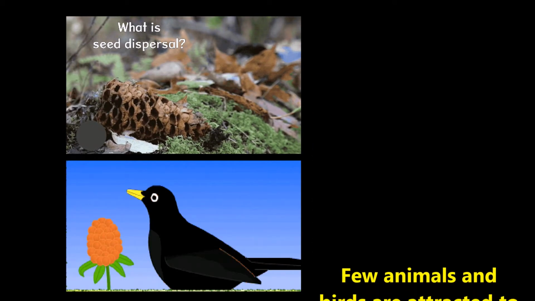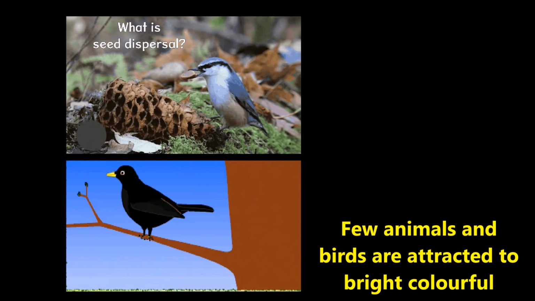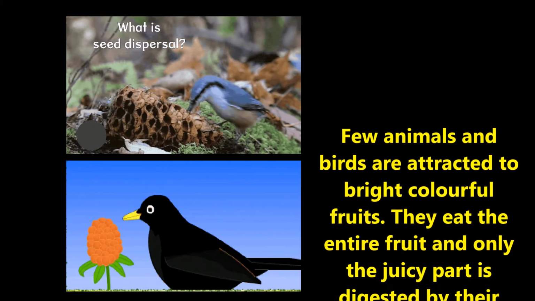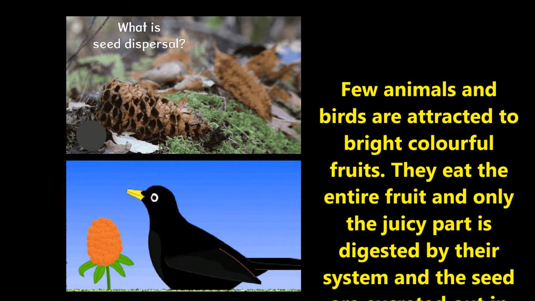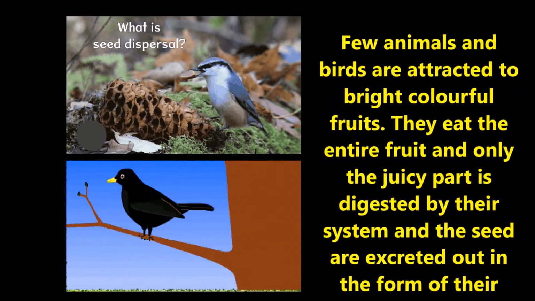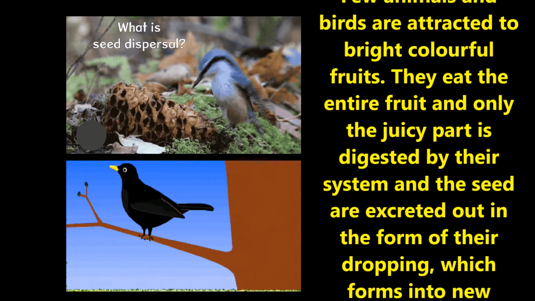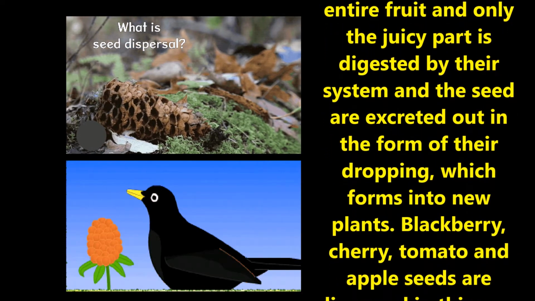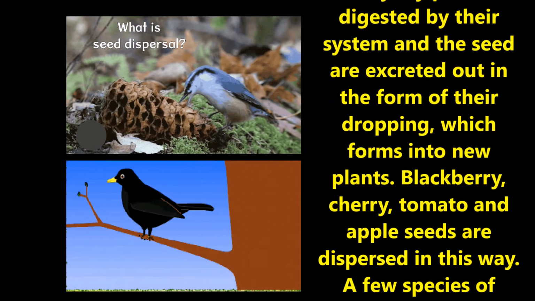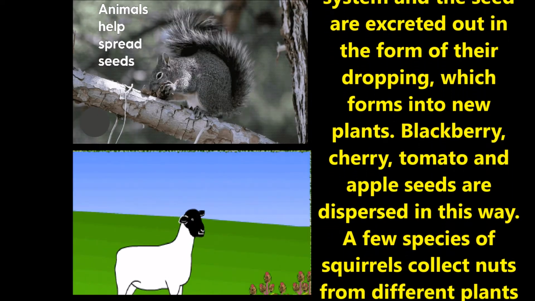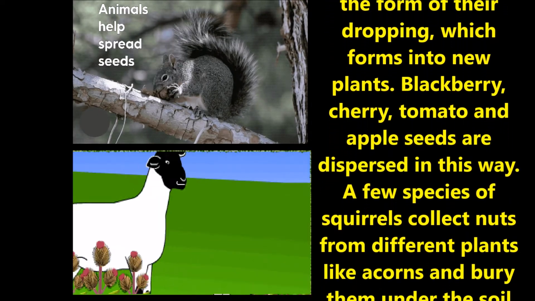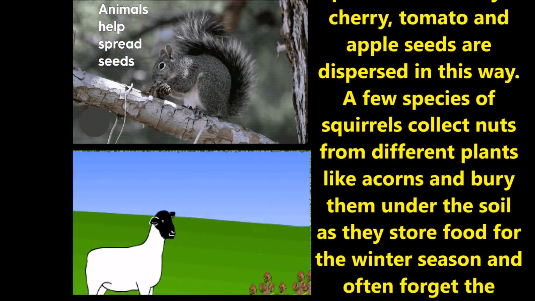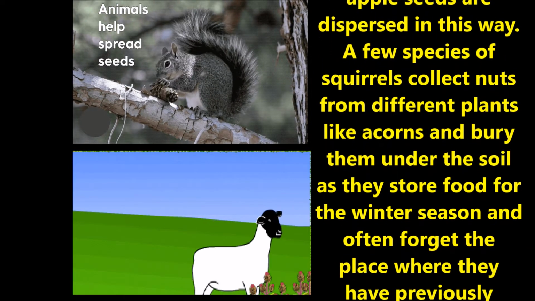Seed dispersal by animals and birds. There are many ways in which animals and birds disperse seeds. A few animals and birds are attracted to bright colorful fruits. They eat the entire fruit, only the juicy part is digested by their system, and the seeds are excreted out in their droppings, which grow into new plants. Blackberry, cherry, tomato and apple seeds are dispersed in this way.